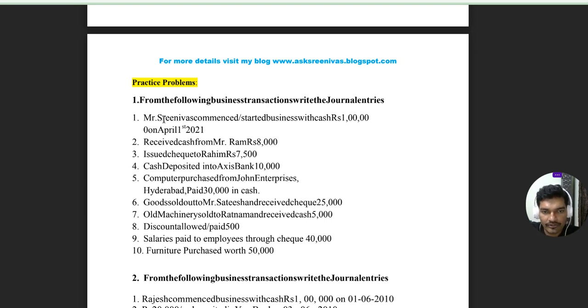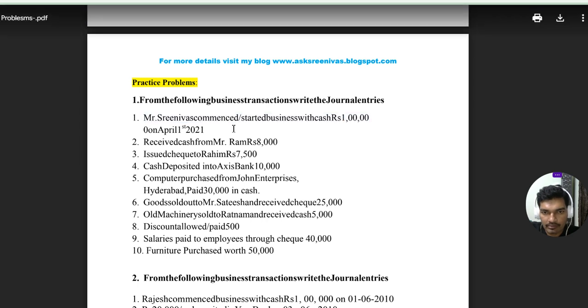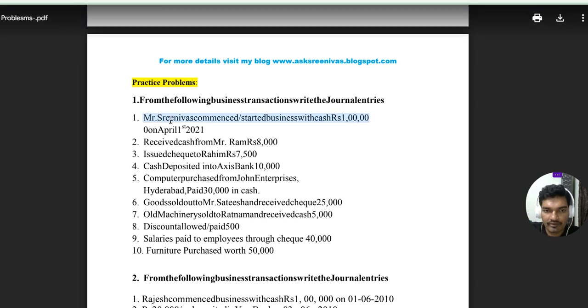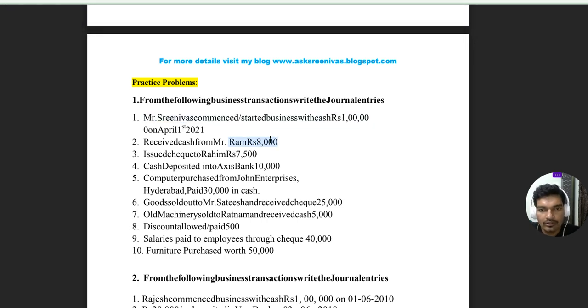If Srinivas account is on the credit side, the other account is what? Cash. Without applying this rule, cash can directly be shown on the debit side. So cash account is debited, Srinivas account is credited.